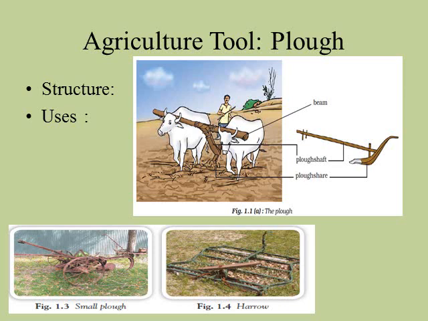See the structure. It is a tool which is made up of iron or wood. It is drawn by a pair of bulls or other animals. It consists of a triangular iron strip, which is called the plug share, as you see in the figure. The main part of the plug is a long shaft of wood which is called the plug shaft, and which has a handle at one end, and the other end is attached to the beam which is placed on the bull's neck. See the structure of this plug. Here it is, the small plug.